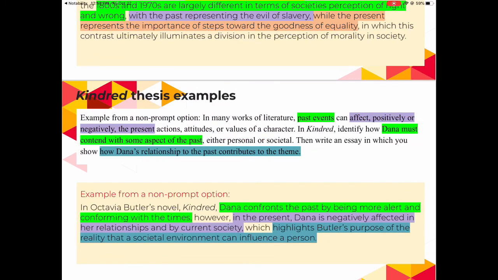Remember, each prompt asks about a theme, so try to weave that message throughout as well. Good luck, you've got this, and come ready to keep moving forward.